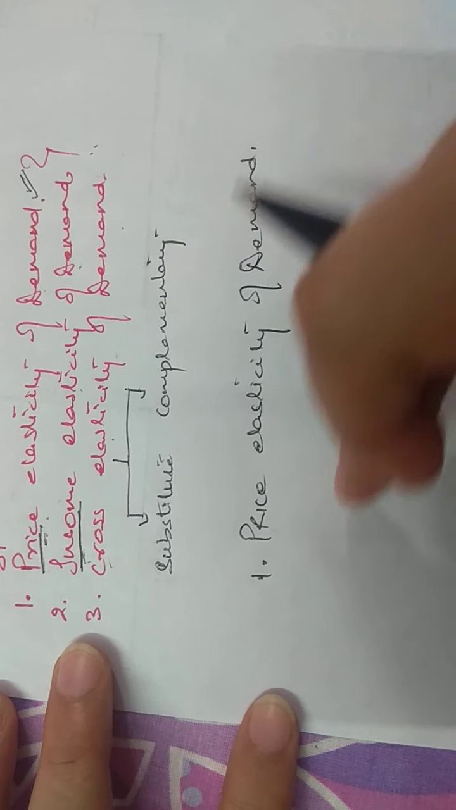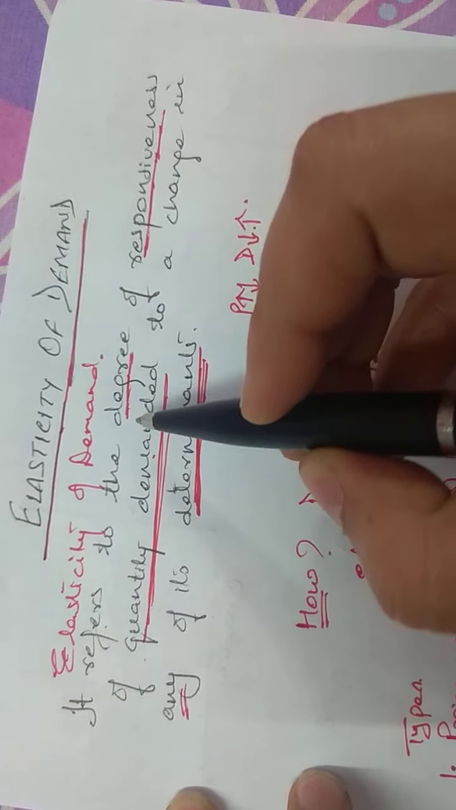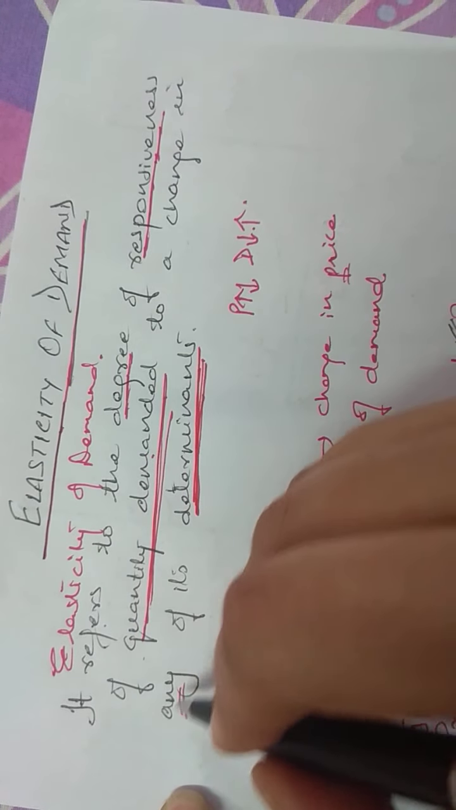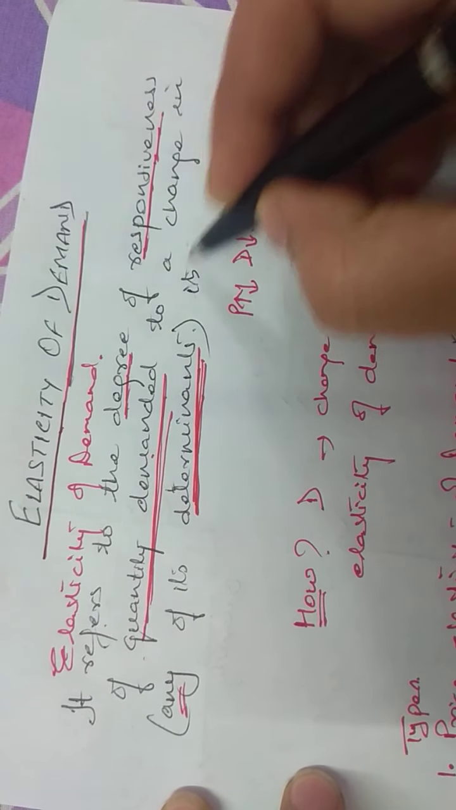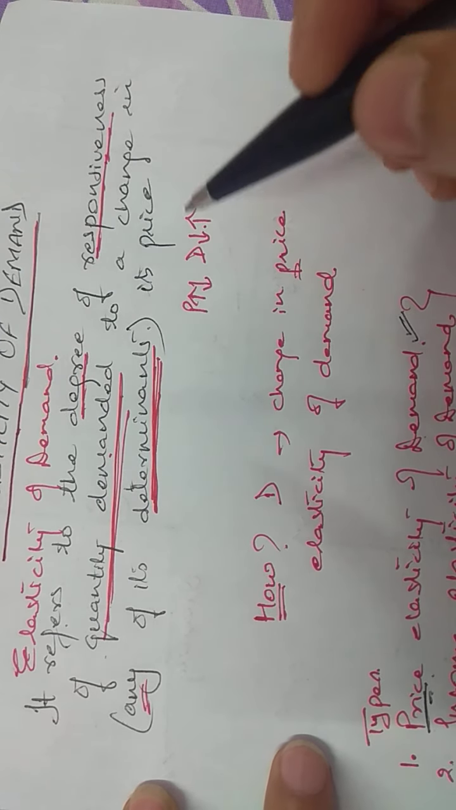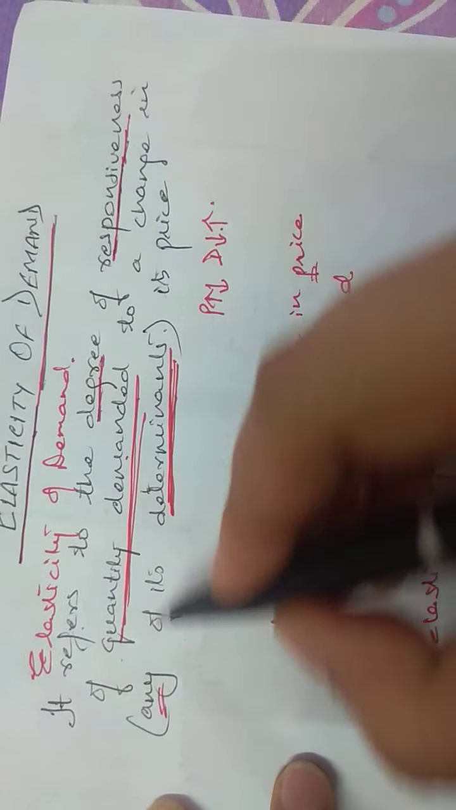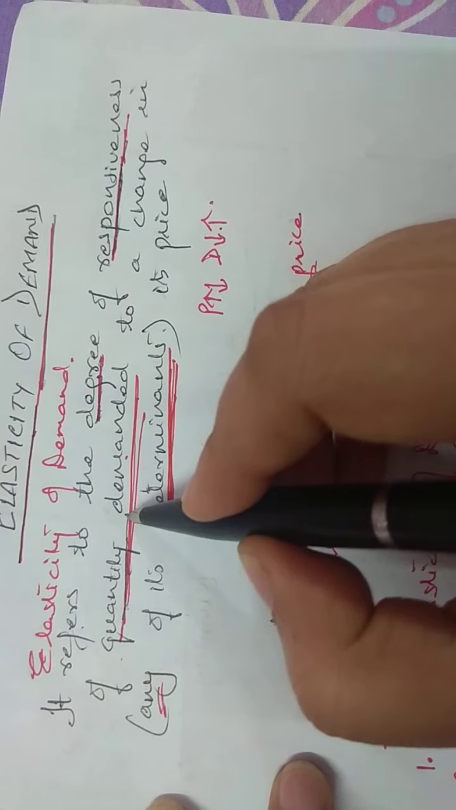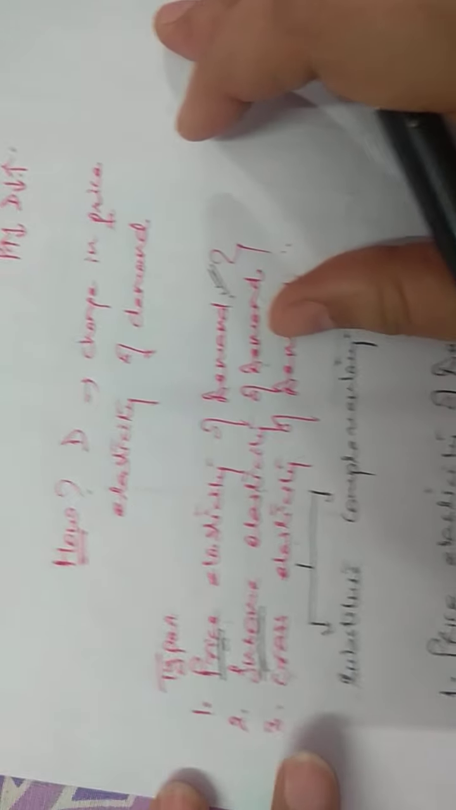Now, if you have to write the definition of price elasticity of demand, you can write it from here. It refers to the degree of responsiveness of quantity demanded to a change, in place of the entire thing, you will write, to a change in its price. That's the definition of price elasticity of demand. So you must write the words degree of responsiveness of quantity demanded to change in its price. That's called as price elasticity of demand.